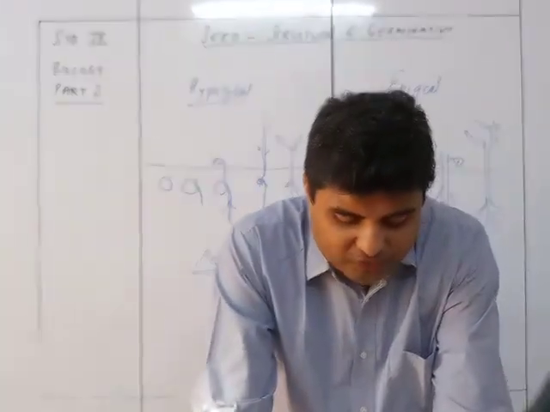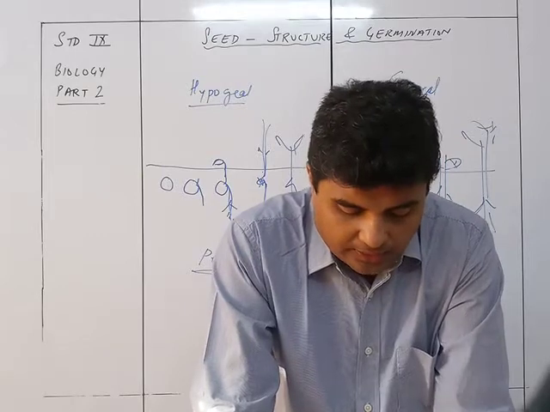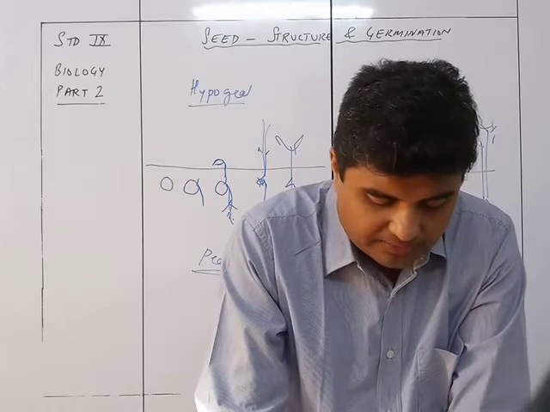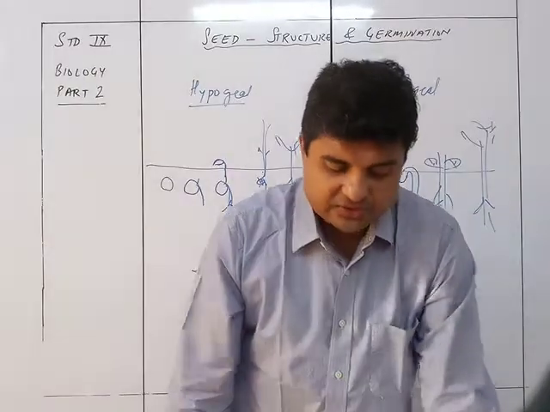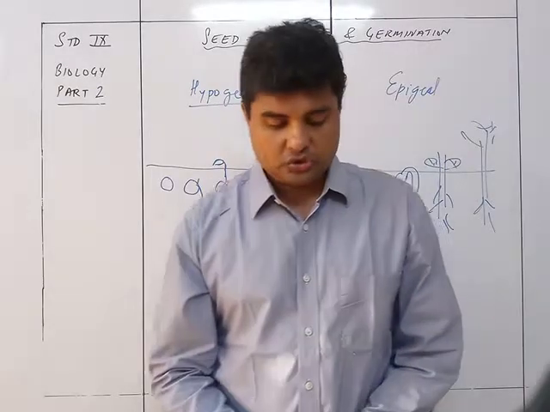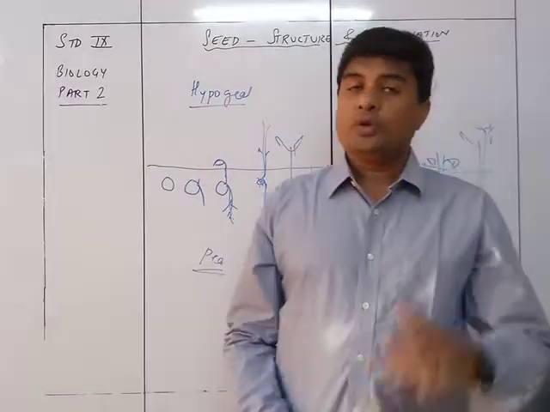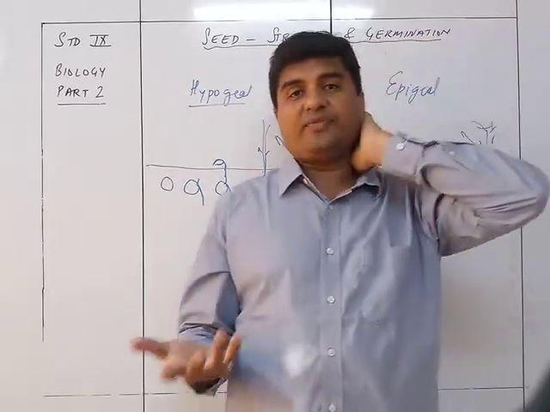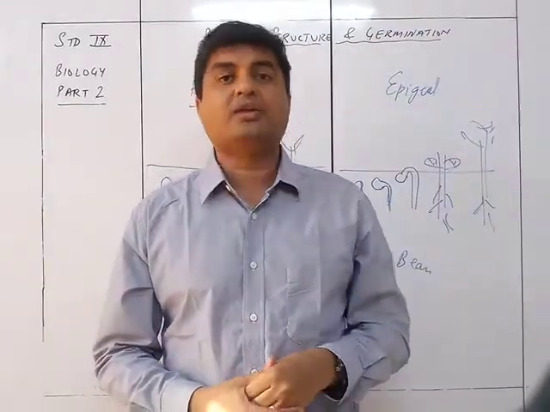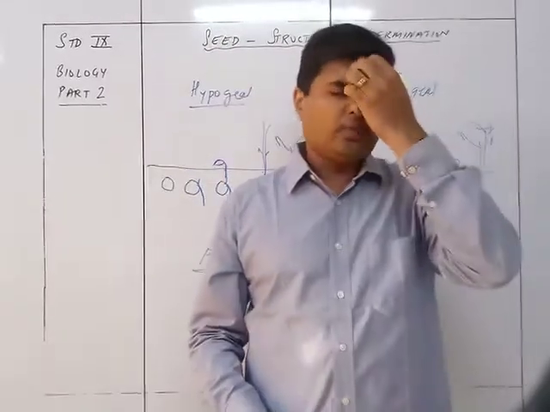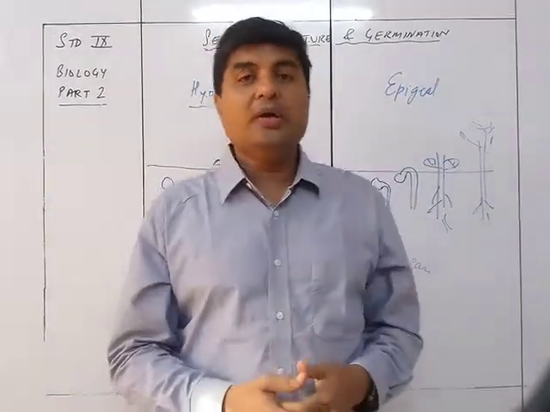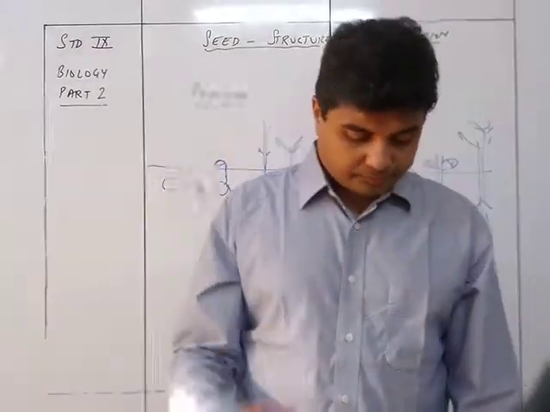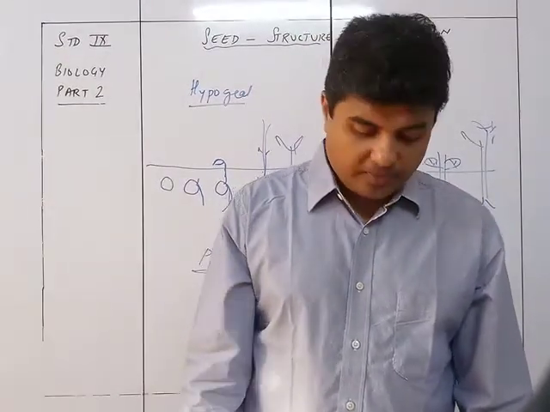The roots of the seedling absorb water and the minerals of the soil. The leaves start manufacturing the food for the young plant, which keeps growing and becomes a mature plant and produces flowers and seeds in its turn. So the leaf starts manufacturing its own food by photosynthesis, and the roots absorb the water and also the minerals from the soil. So this is how the young plant is going to be formed.